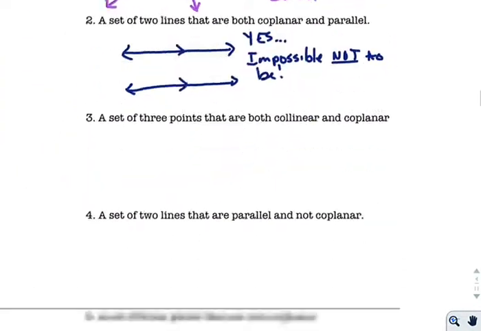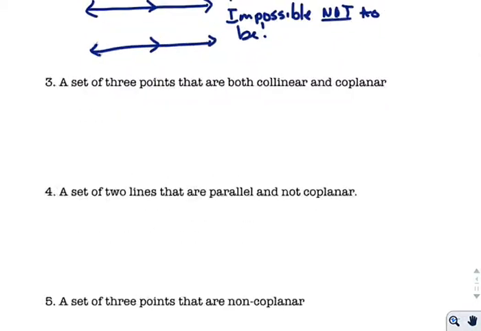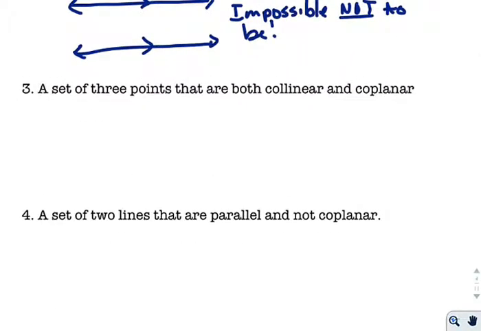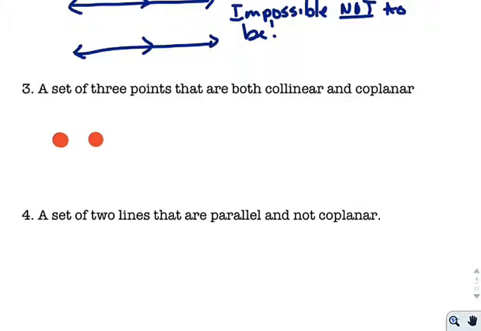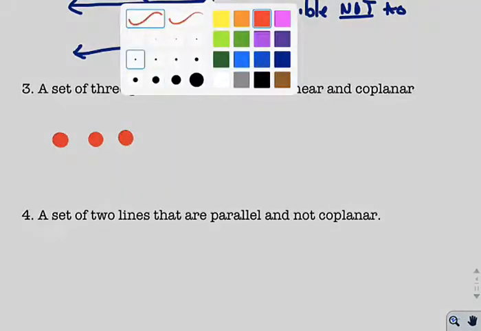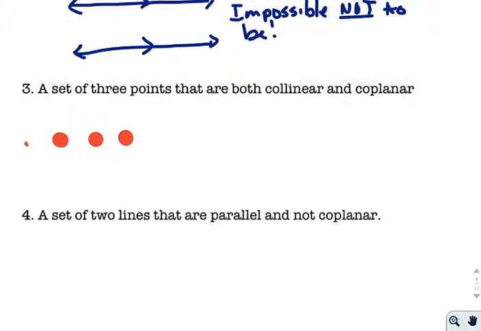It has no choice. Now, before you think that's a theme, let's check out number three. A set of 3 points are both collinear and coplanar. Well, first let's pick out 3 points, one, two, three, and let's make them a line. And so let me go a little bit thinner here. Okay, we have a line.